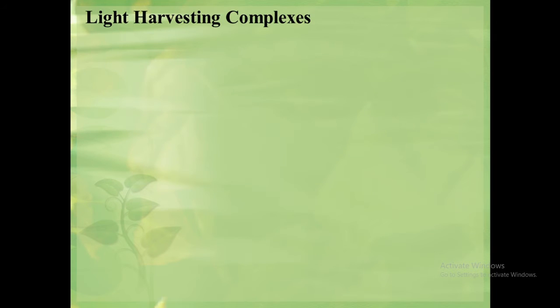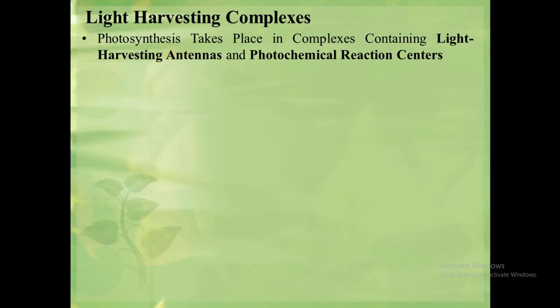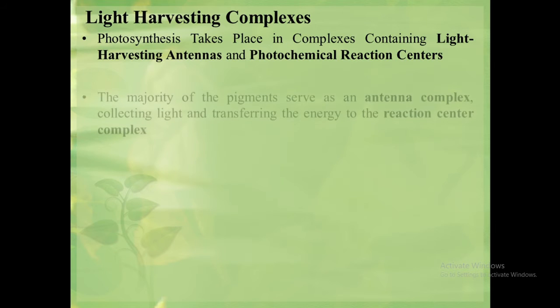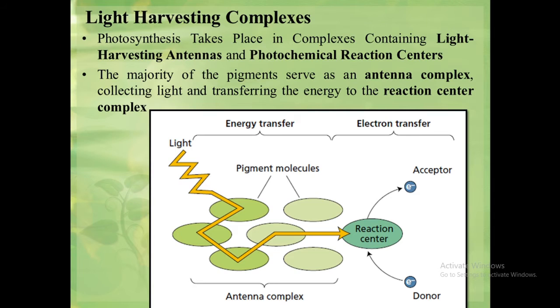Now we talk about an important topic, that is the light harvesting complex. The process of photosynthesis takes place in a light harvesting complex, which contains a light harvesting antenna and a photochemical reaction center. Many pigments serve as the antenna complex. They collect the light and transfer its energy to the reaction center.